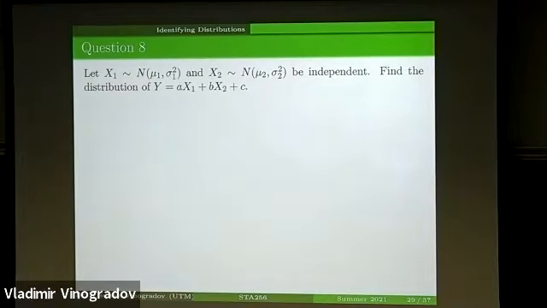And of course, mean and variance should match. If they're independent, then the expectation equals the sum of expectations, and the variance of the sum of independent variables equals the sum of their variances. So this part is easy, and it's consistent here. But what matters is that this normal family is closed under addition.